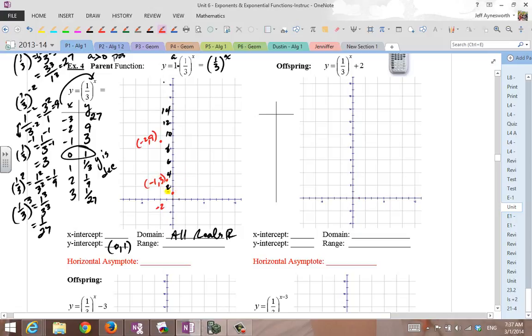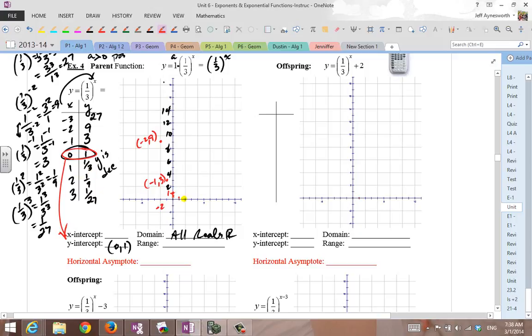0 comma 1 is right here. There's your y-intercept right there. And 1 comma 1/3. Okay, right 1, up a teeny bit. Now you got to remember when you have to divide this little unit into thirds, and you go up a third. There you go. There it is right there. See, if this is 1 unit high, then a third is just a teeny bit. It's 1/3 of it, 1 part out of 3.